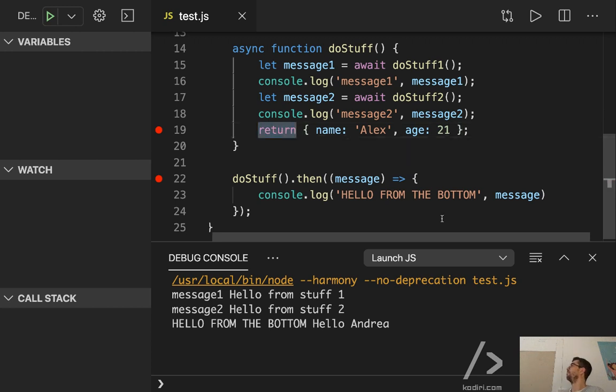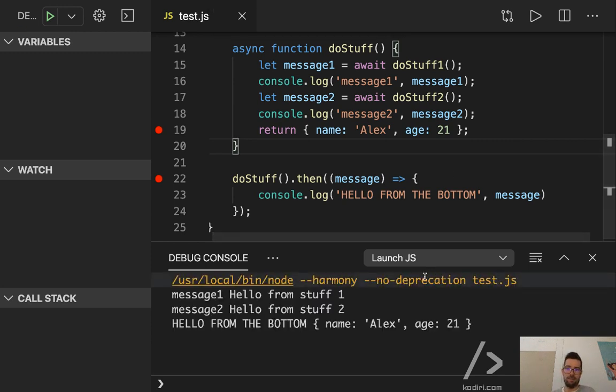Oh, yeah. What do you think? Does it make sense? Now, instead of a string, we are returning an object. Of course that makes sense, guys. It's just JavaScript, yeah? You can return whatever you want. So if I run it, boom. Super powerful, right? Any questions?